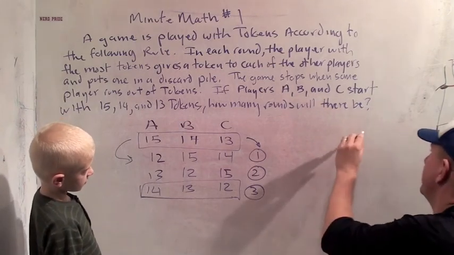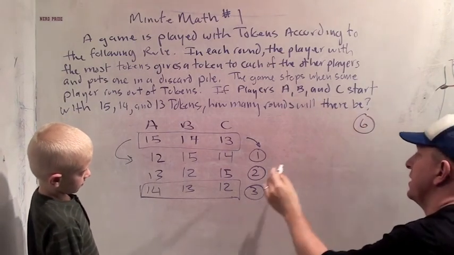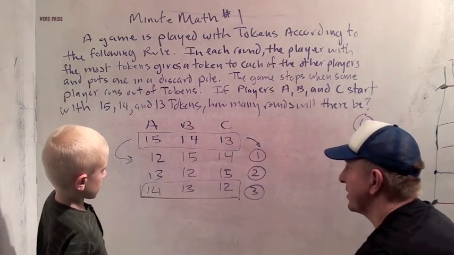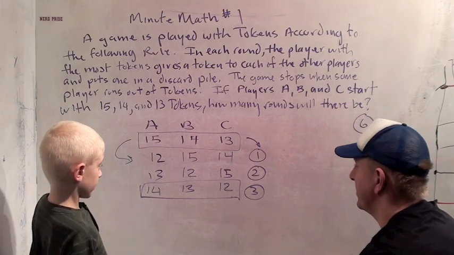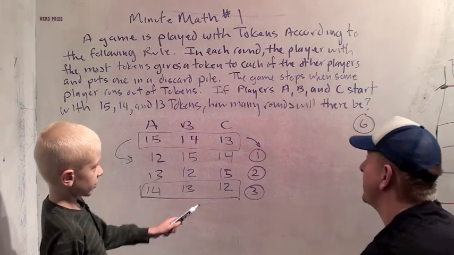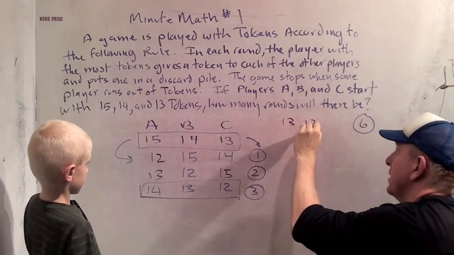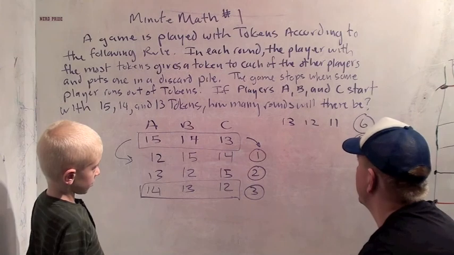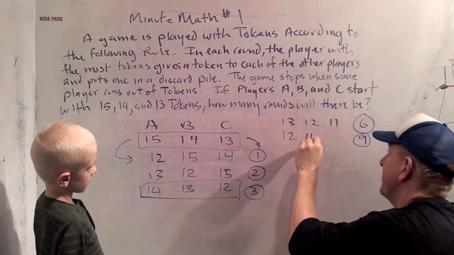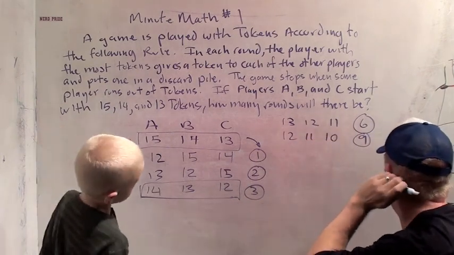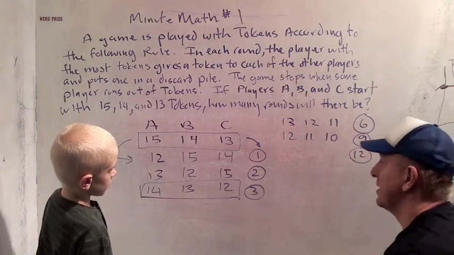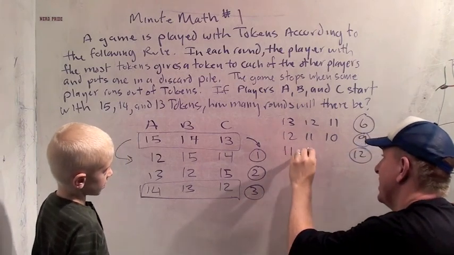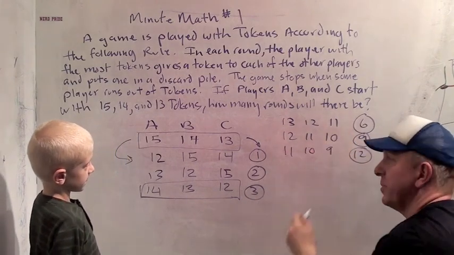Let me go over here. What do you think it's going to be after round 6? After 3 rounds, everyone has one less than what they had. So what do you think it's going to be after round 6? Round 6, it's going to have 13, 12, and 11. What do you think it's going to be after round 9? 12, 11, and 10. What do you think it's going to be after round 12? 11, 10, 9. See how we can count by 3s now?